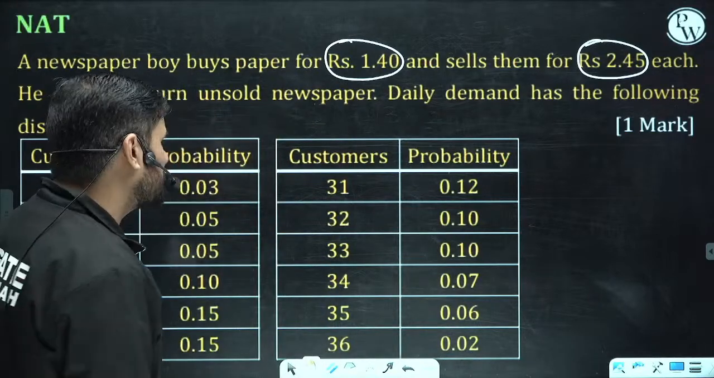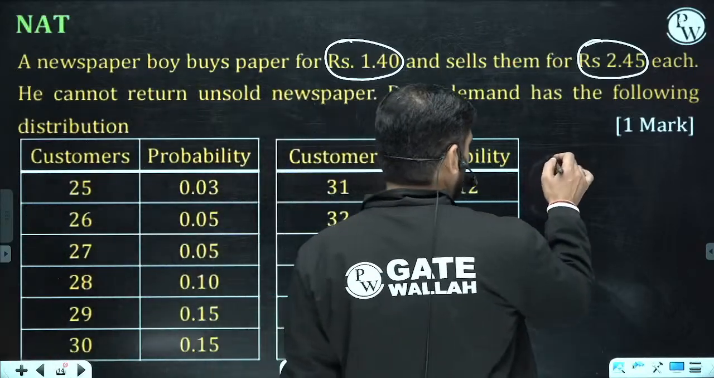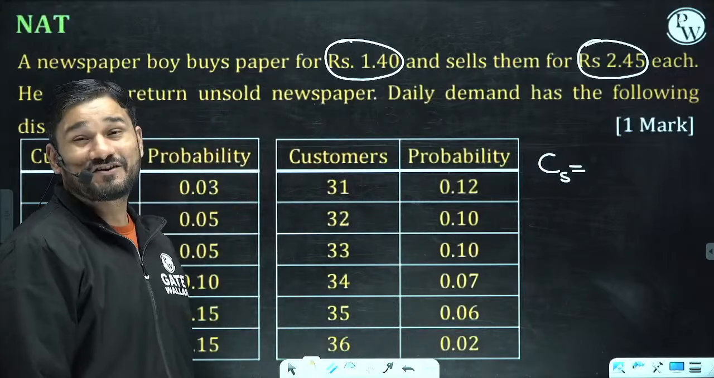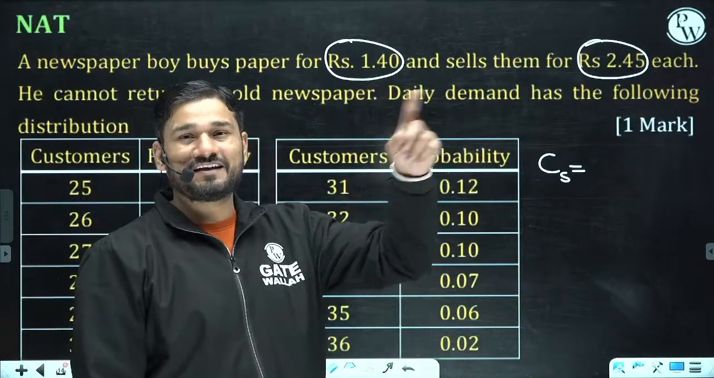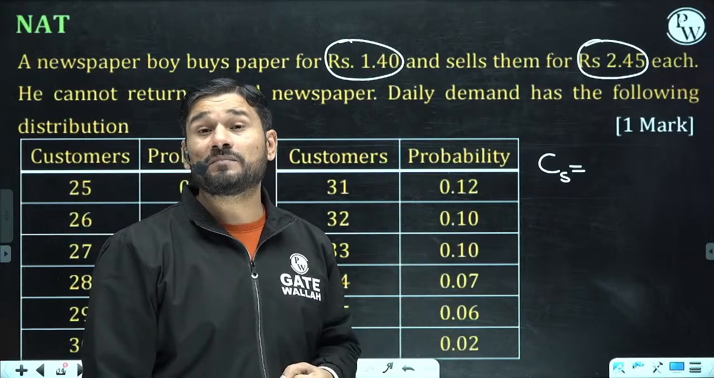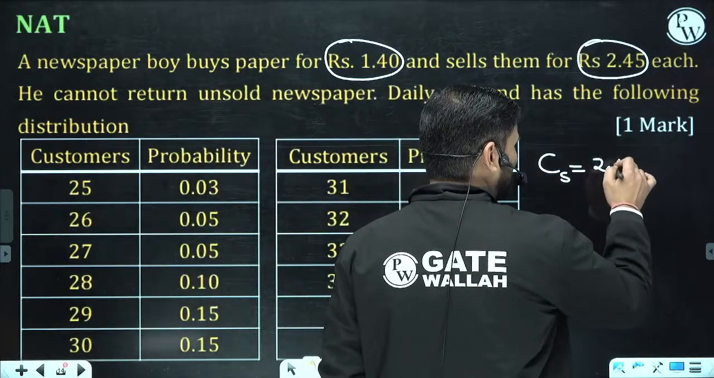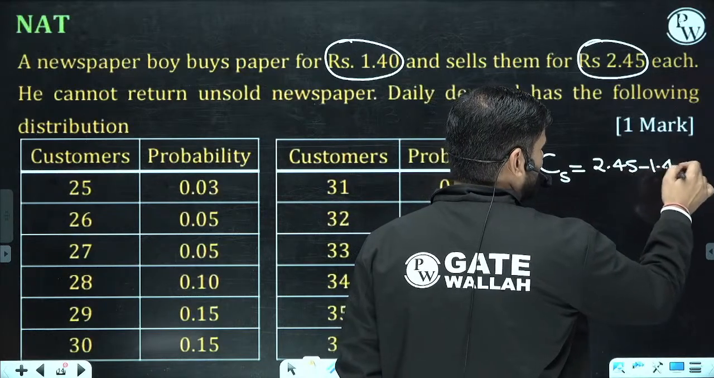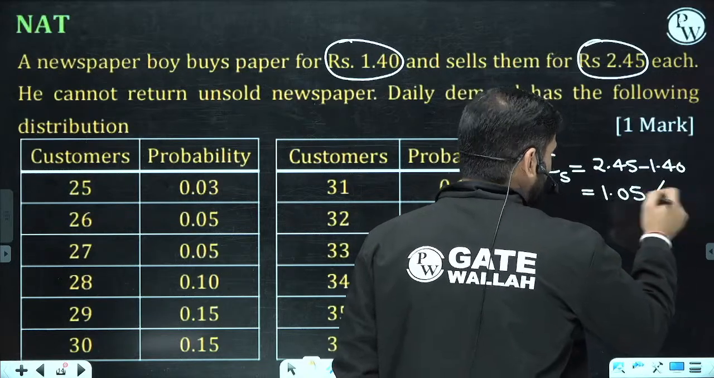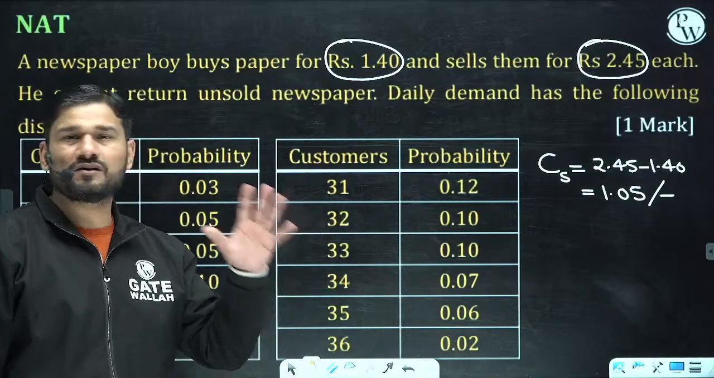So in this case, what is the shortage loss here? I'll be putting the value here. Shortage loss, CS. If I am not having the newspaper and the demand is coming, then it means I am in shortage. On every paper, how much am I earning? I am selling out at this price, I am purchasing at this price. So my shortage loss is that I am not able to earn this much money per newspaper, because I am keeping a low amount of stock.